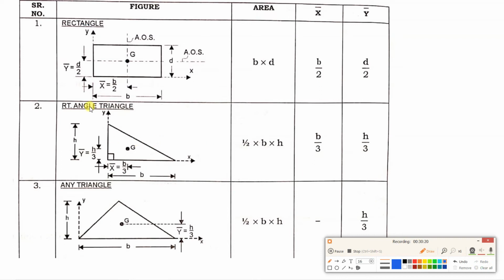So we'll see the right angled triangle. In case of a right angled triangle, this point is origin O, where the x and y axes meet, so this is the y axis and this is the x axis.